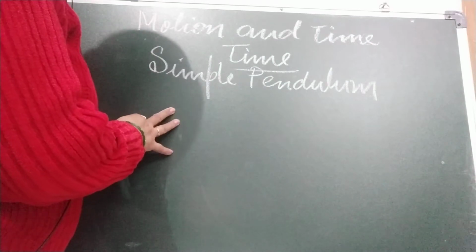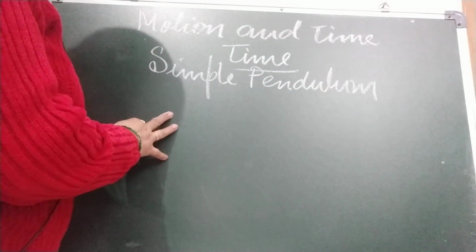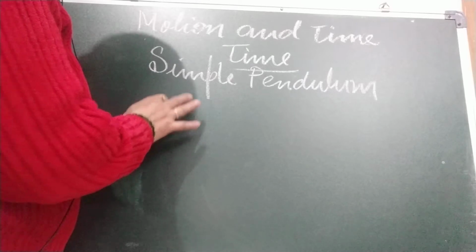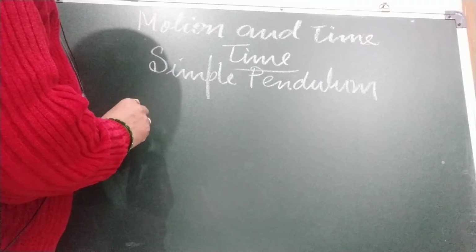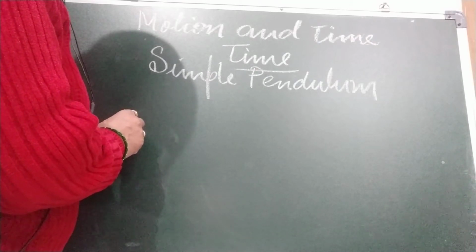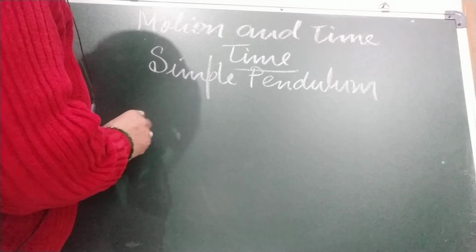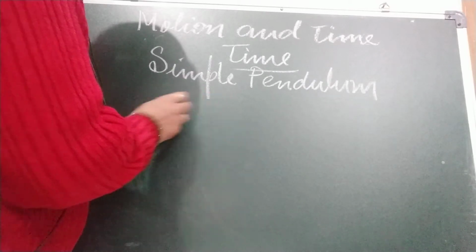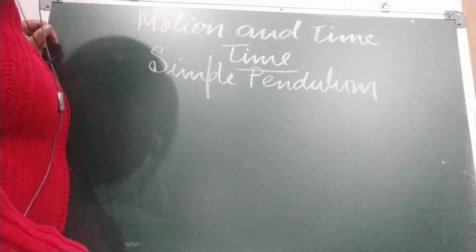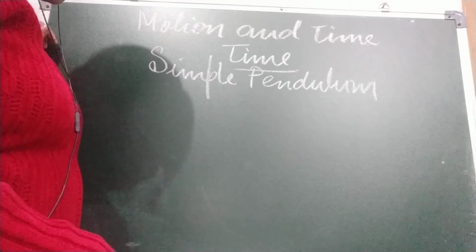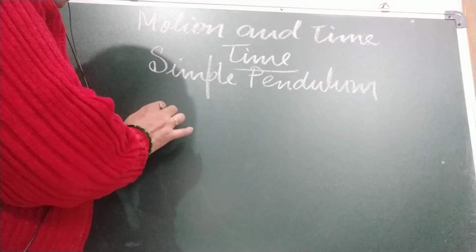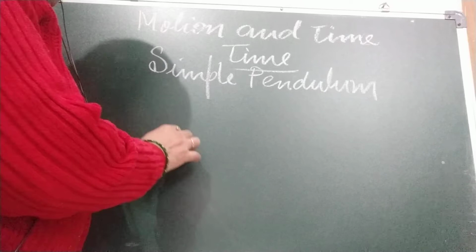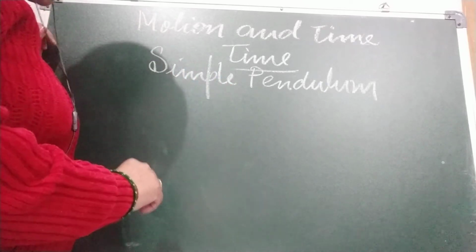Simple pendulum. Okay. Clocks that measure time accurately could be made only after the discovery of the simple pendulum. And who had discovered this? Scientist Galileo Galilei. He discovered that if a mass hung from a fixed point is made to swing freely, it always completes one to and fro motion in exactly the same time. And that is what a simple pendulum is. I am going to tell you.